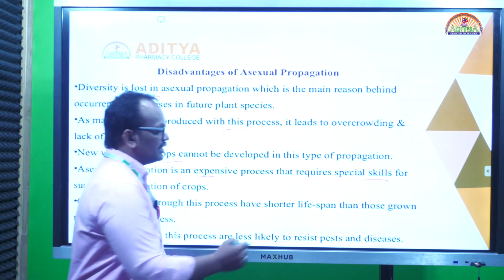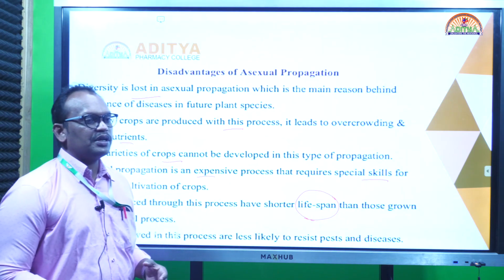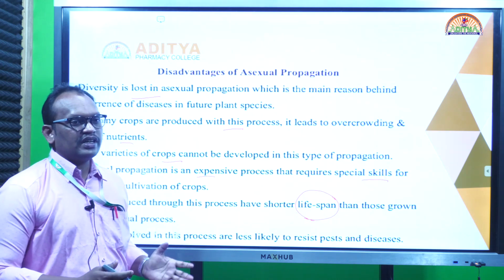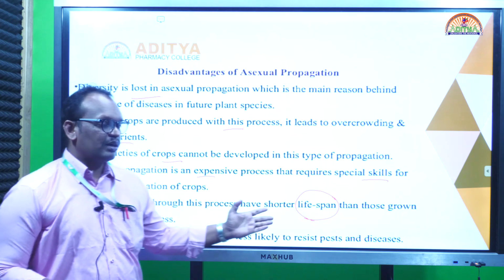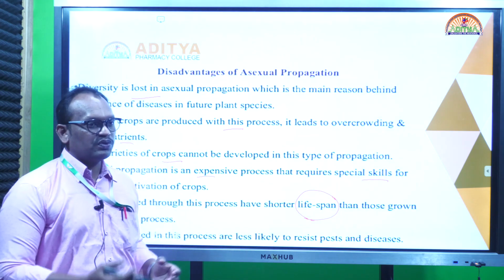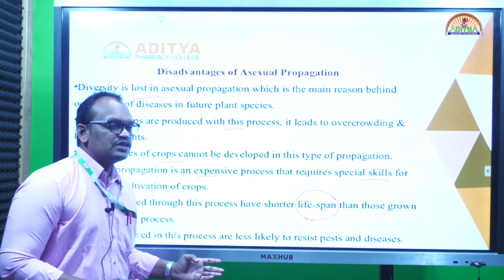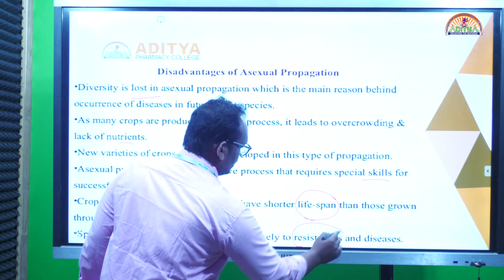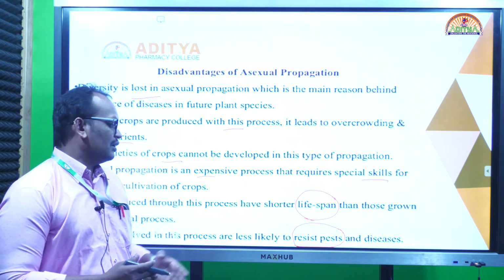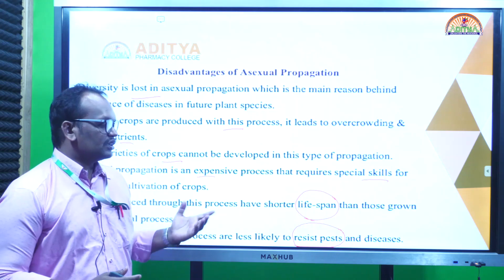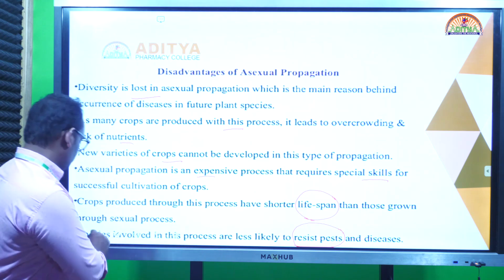And one more disadvantage we can remember is that the lifespan of vegetatively propagated plants is much shorter compared to seed propagation. Seed varieties grow for a longer time and have a high lifespan, while vegetatively propagated plants grow faster and have a much shorter lifespan. Also, vegetative propagation is less resistant to pests. Asexual propagated varieties are less pest resistant, so seed propagation has the advantage when compared on these points.